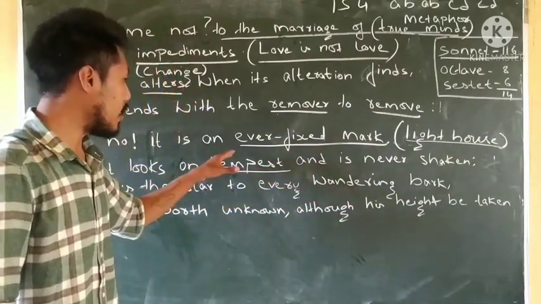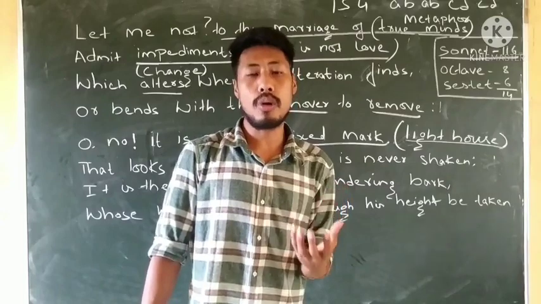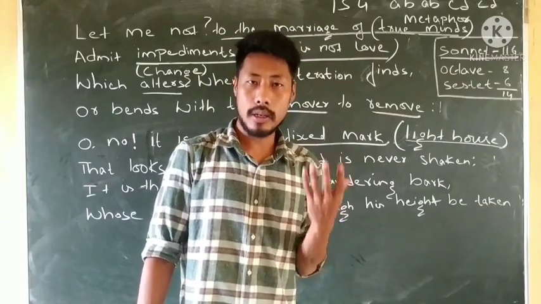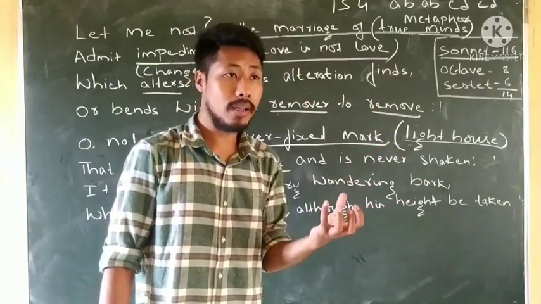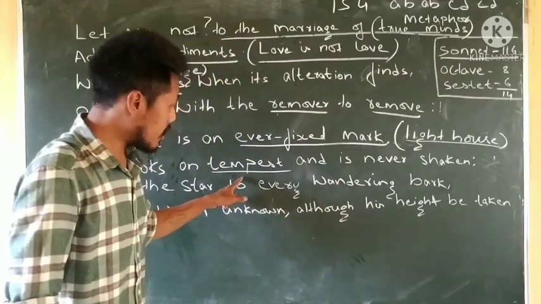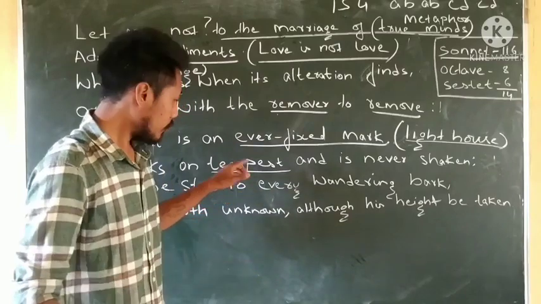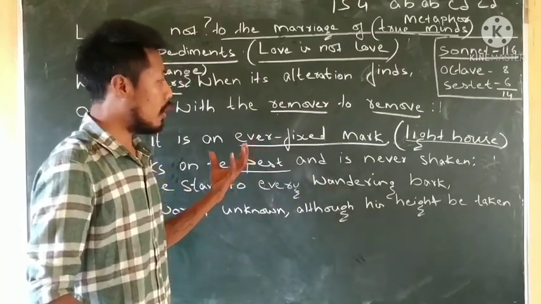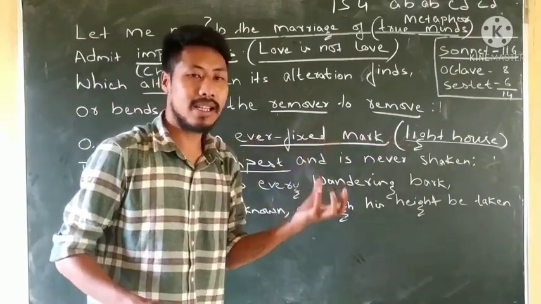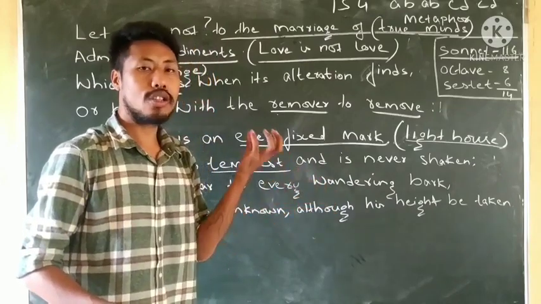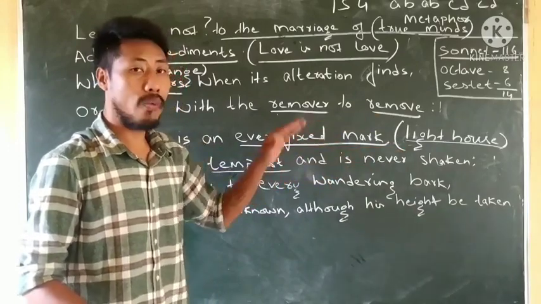So what the poet explains here is that it is like the lighthouse. The lighthouse is built in the middle of, or on the seashore of, the river or the sea or ocean. It is a concrete house, and even when the tempest, a raging wave or a very stormy wind, comes and hits the lighthouse, we will find that it still remains strong, and it is a stronghold that helps the sailors see and find their way out.